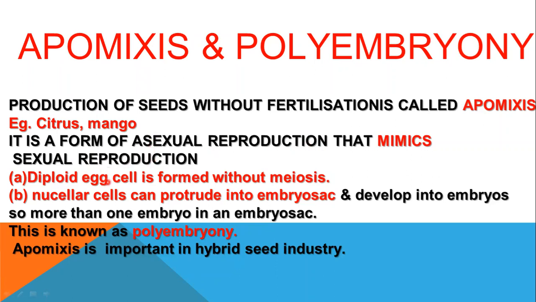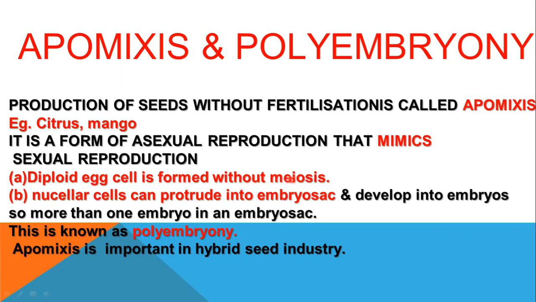Number one, diploid egg cell. I always ask you the ploidy of the egg cell, and you say haploid, but this is an exception. Sometimes the eggs are formed without reduction division, or meiosis. So the egg itself is diploid, isn't it? You can see that it is an exception. Normally, whenever I ask you the ploidy of the egg cell, you say haploid. But here, the egg is diploid because it is formed without meiosis.